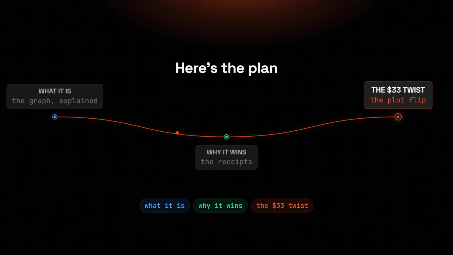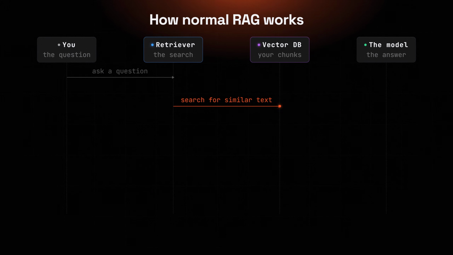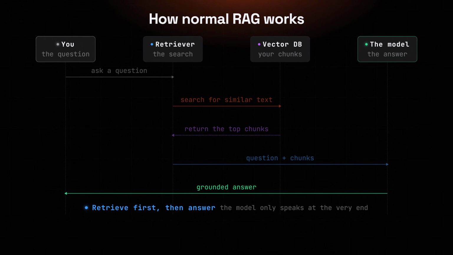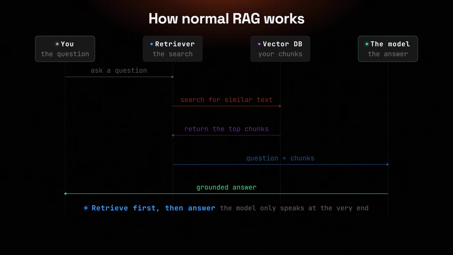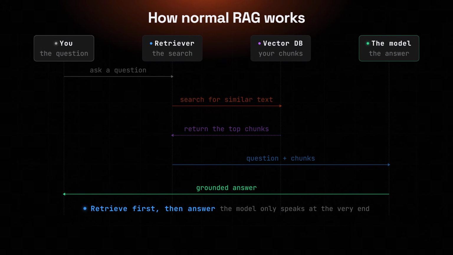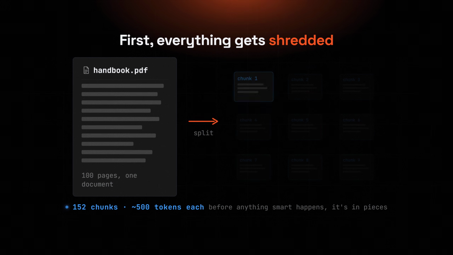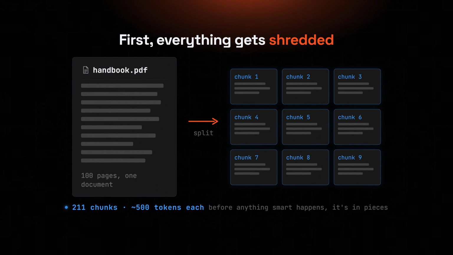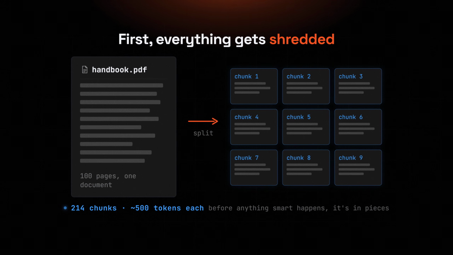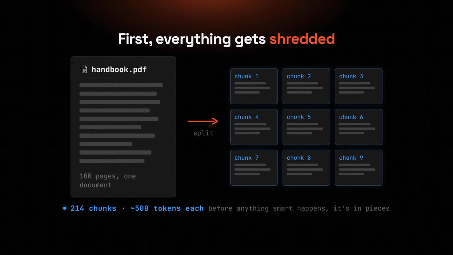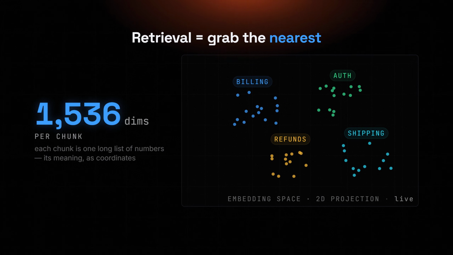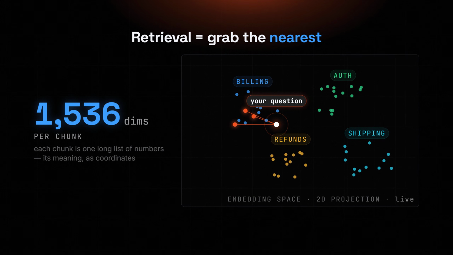Quick refresher, because the contrast is the whole point. Normal RAG works like a librarian with a search box. You ask a question, it searches a vector database, grabs the handful of chunks that look most similar, and pastes them into the prompt. But before any of that, your documents get shredded. Every file is sliced into little chunks, a few hundred tokens each, and every chunk becomes a vector, a long list of numbers that captures its rough meaning. At query time, it embeds your question the same way and pulls the nearest chunks, nearest in meaning.